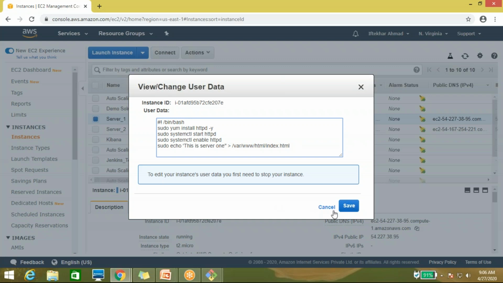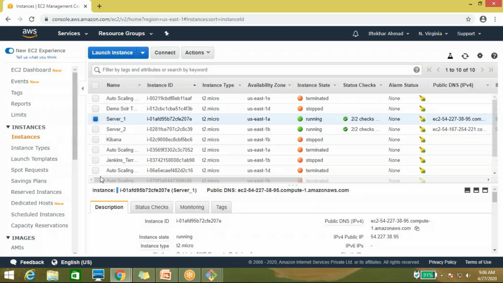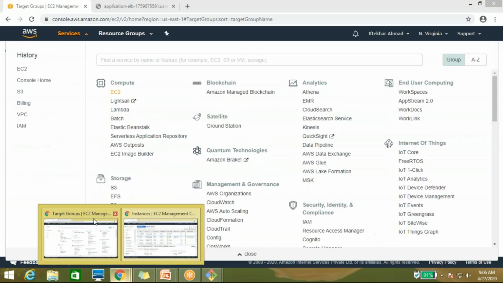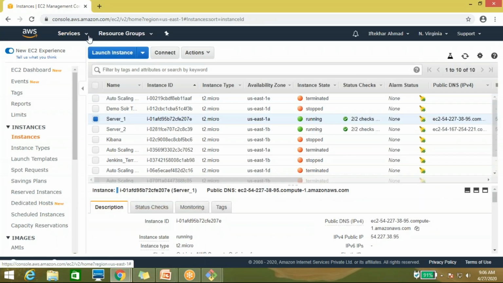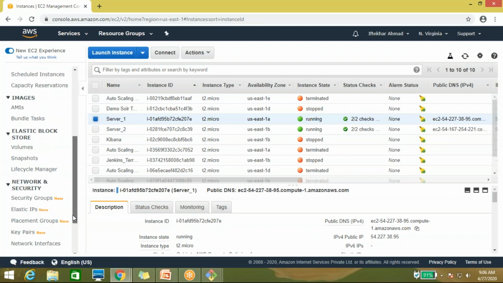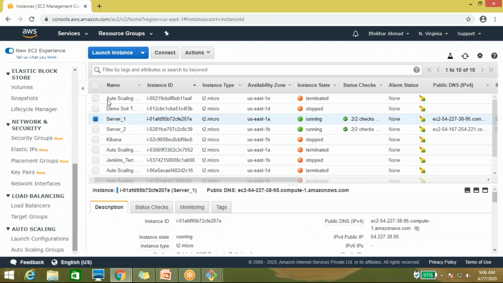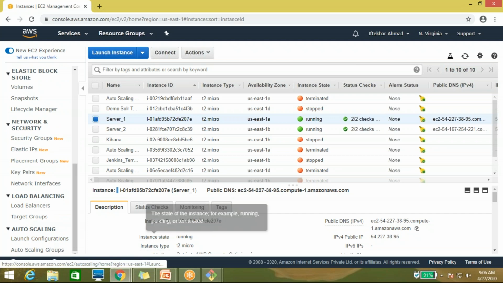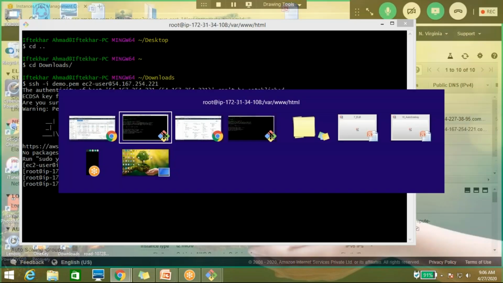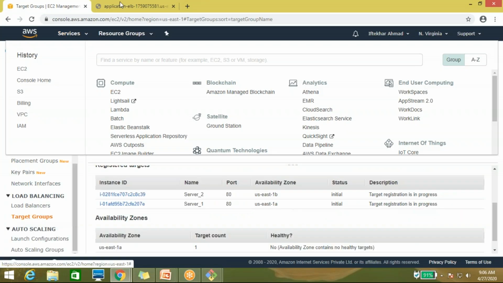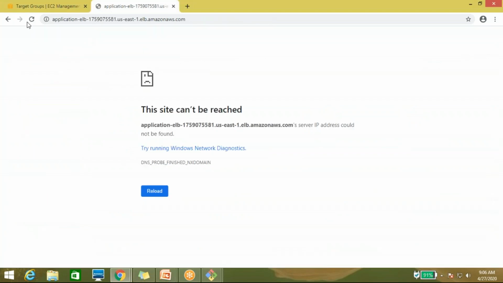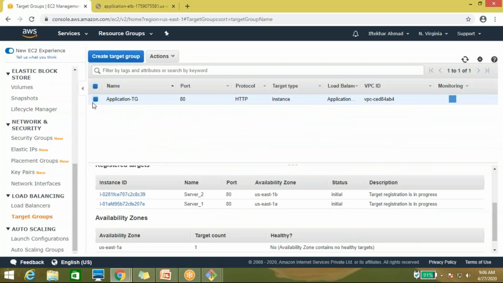Okay, so now let me check whether my ELB is up or not. Still initializing.